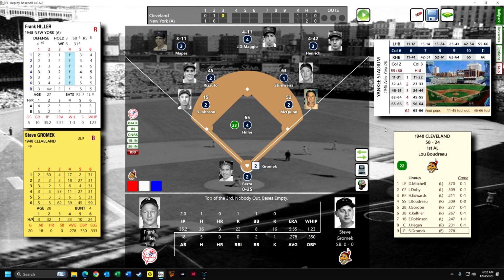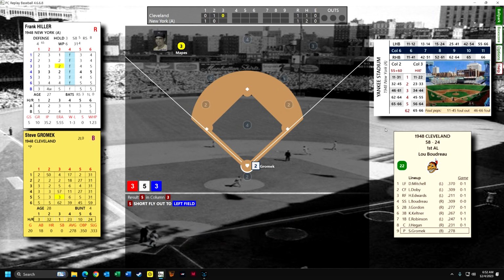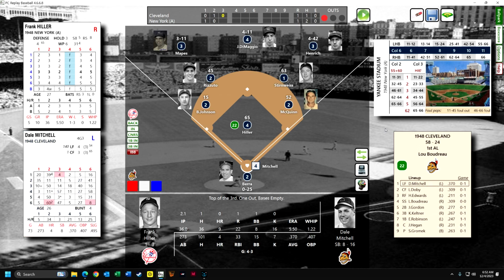Now we're at the top of the first. Gromik is up, and this is going to be a short fly out to left field.